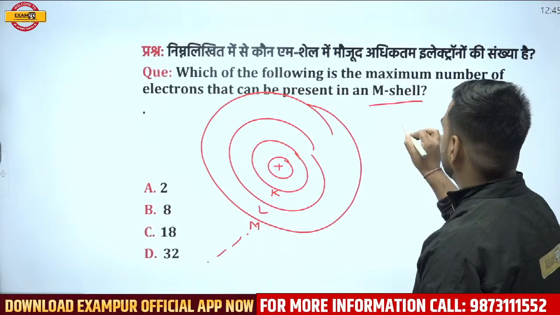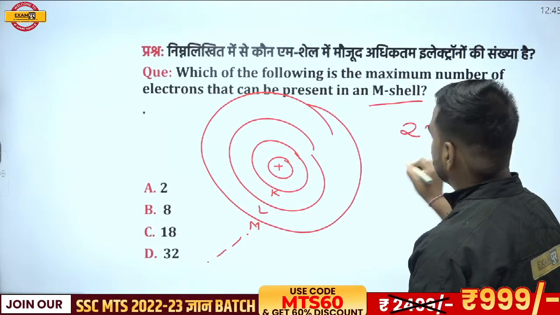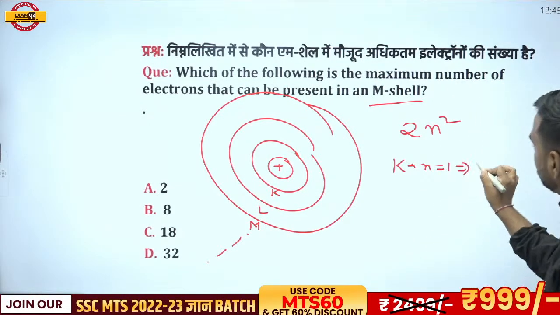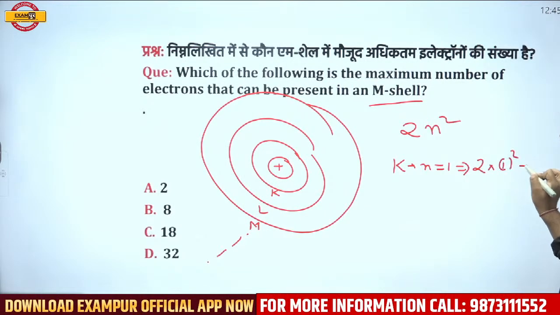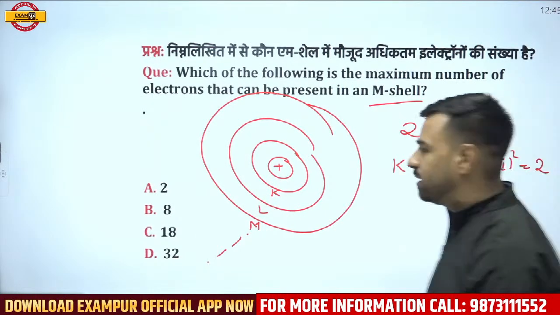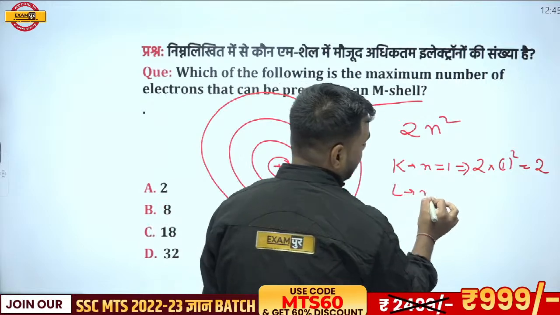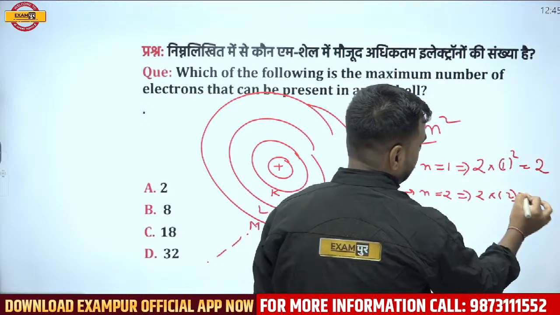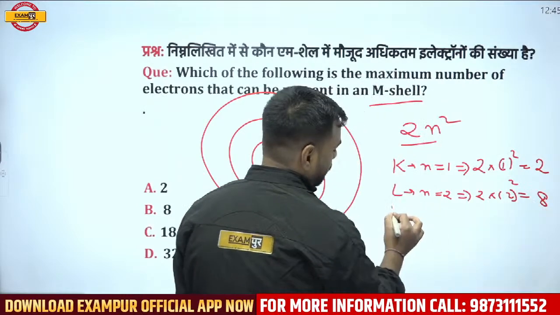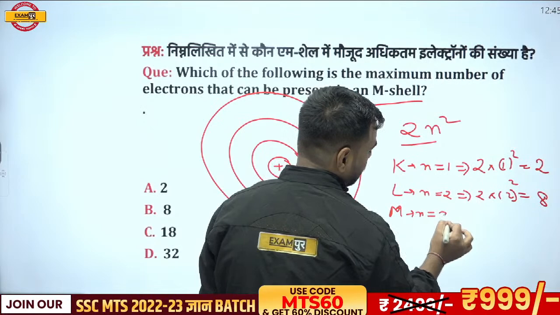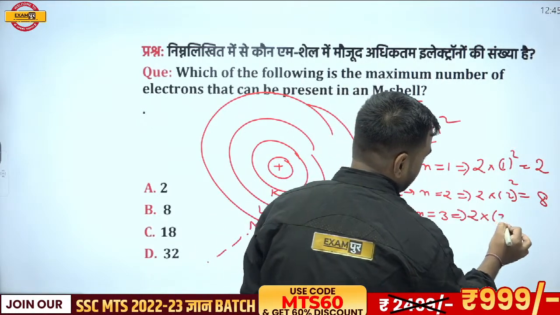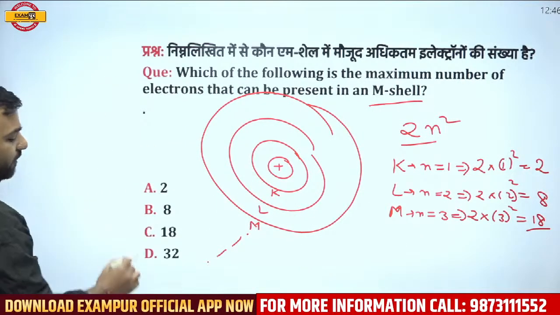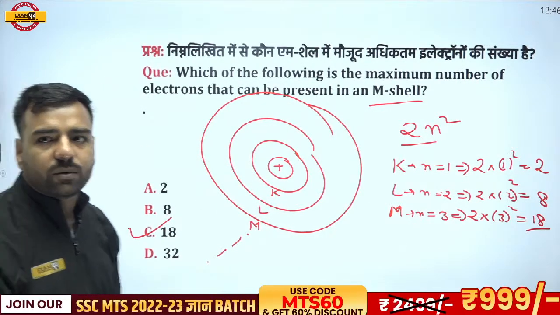Let us see. We have a formula that is 2n square. For the first shell K, n's value is 1. So it will be 2 into 1 square. So the K shell is going to have 2 electrons. Then talking about L, where n's value is 2, it would be 2 into 2 square, which using this formula is 8. Talking about M, n's value is 3. So it would be 2 into 3 square. 3 3s are 9 and 9 2s are 18. So yes, for the M shell, we have 18 electrons. That is, option C would be correct here.